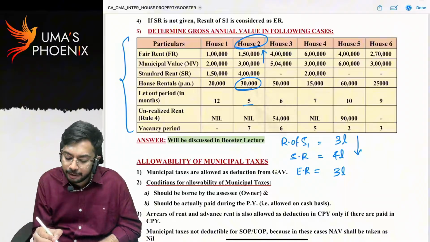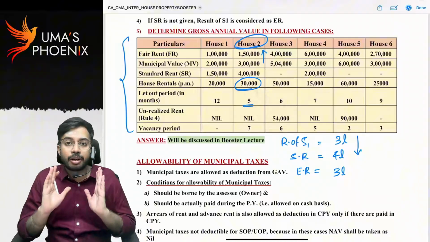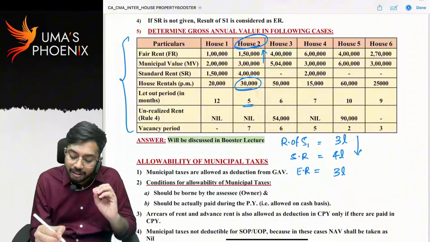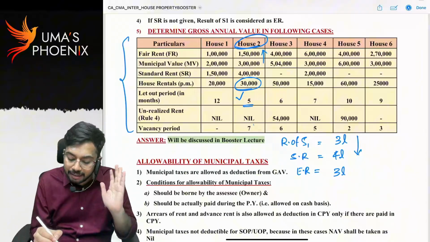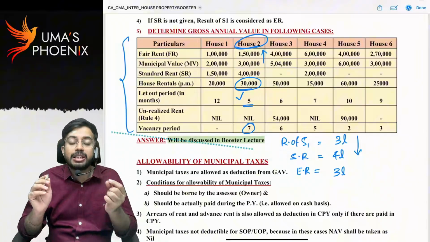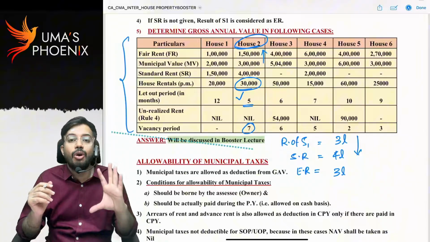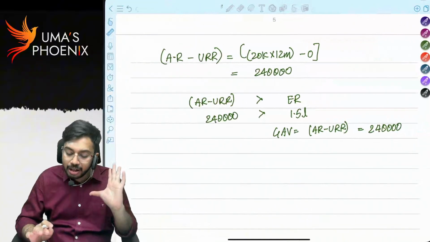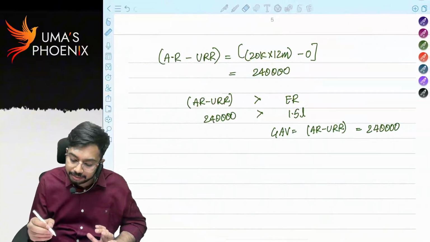It is let out for 5 months. See, in a year there are 12 months, right? Out of 12 months, 5 months it is let out, 7 months it is vacant. That means how many months rent is received? Only 5 months rent is received. So how much is actual rent?